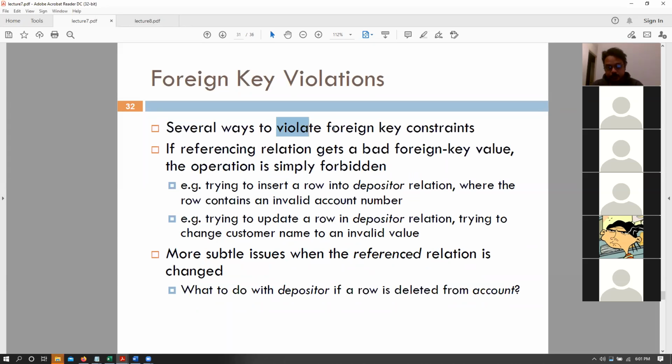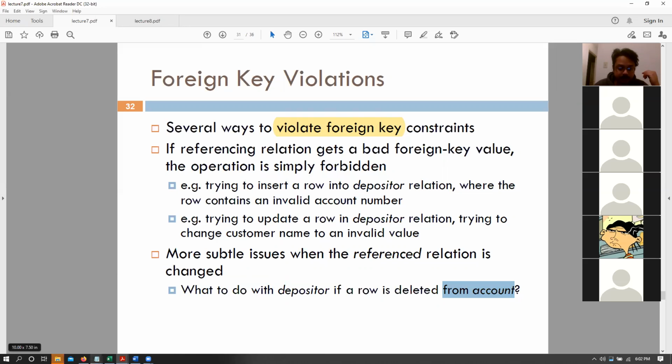Violating foreign keys. Okay, so there are several ways of violating foreign keys. The main way would be whenever we are trying to insert a row into the depositor relation, as we talked about, which contains an invalid account number, so the corresponding account number does not exist in the account table. Or for example, if you update the depositor relation with a new value of an account number, that might screw things up. The other thing could also be, what do we do with a depositor row if we delete a particular account from the account table? We also talked about that. What do we do in those cases?